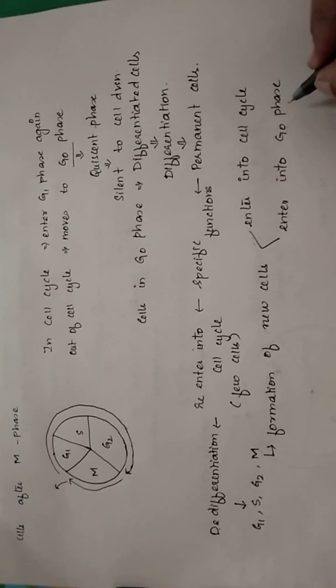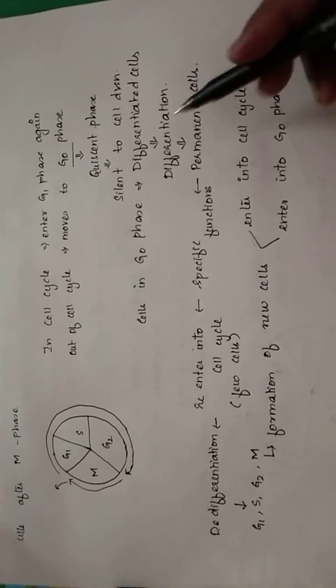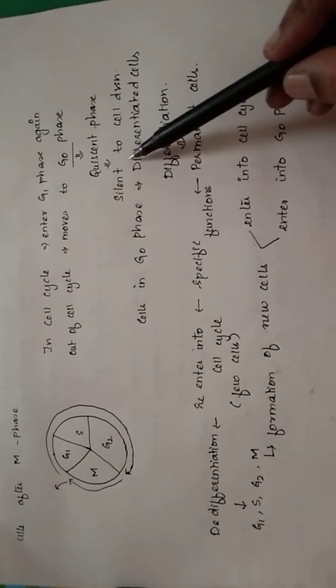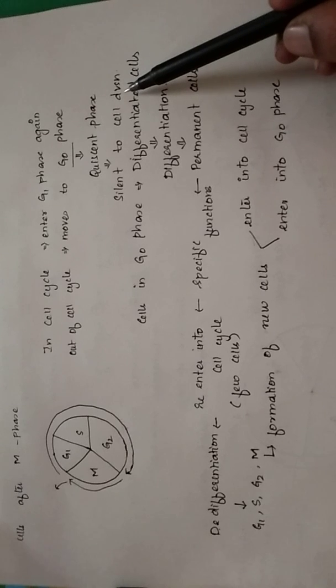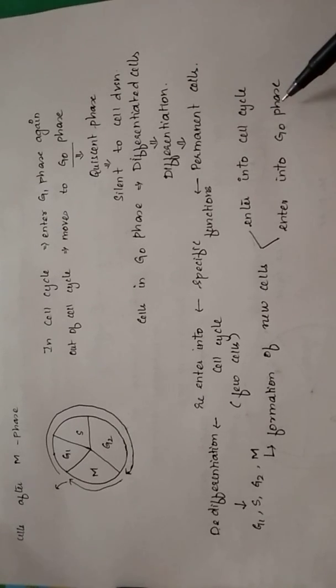When they enter G0 phase, they enter the quiescent phase, that is, they become silent for cell division. Now these cells that enter G0 phase will be called re-differentiated cells, and the process is called re-differentiation, because they are getting differentiated again into permanent cells.